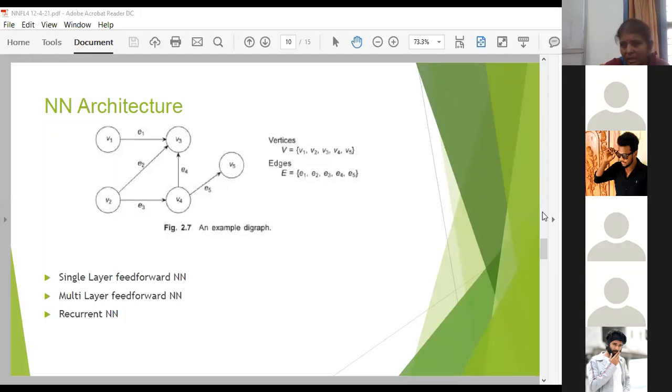Some disturbance is coming, please mute yourself. We'll be discussing these three architectures one by one, starting with the single layer feed forward neural network.